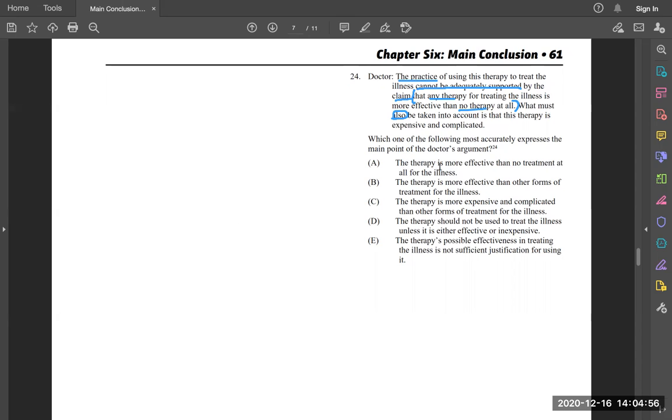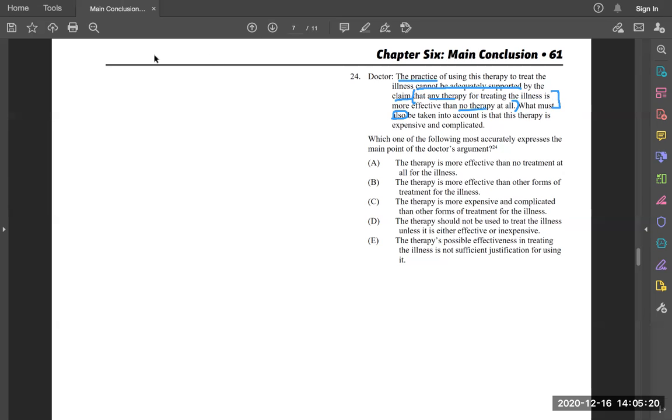A, the therapy is more effective than no treatment at all for the illness. So this is relating to this part of the argument that says any therapy is more effective than no therapy at all, right? So that's not the main point because it's doing the supporting. They're explaining what the claim is. Theoretically, we could just cross all this out. Let me use a different color.